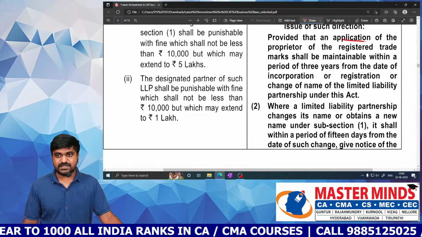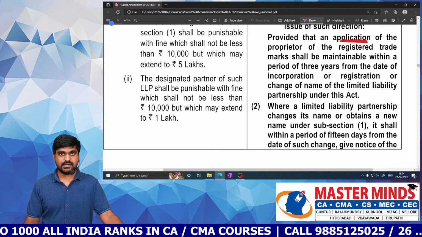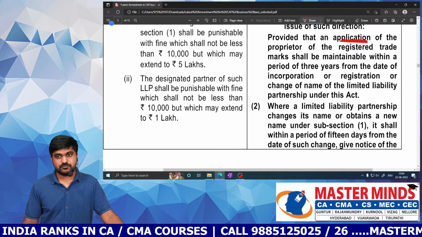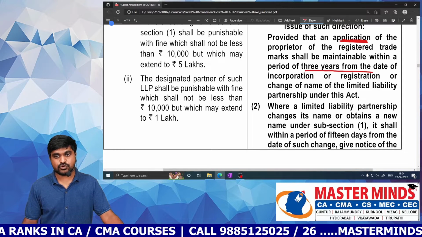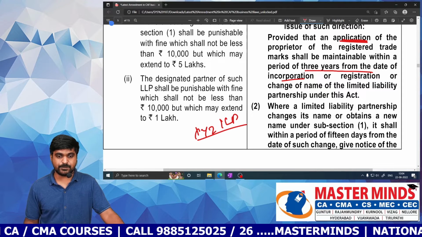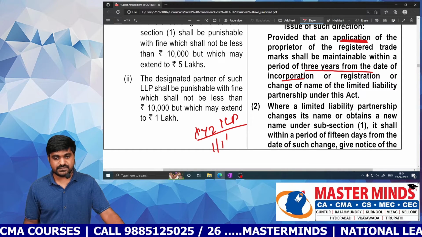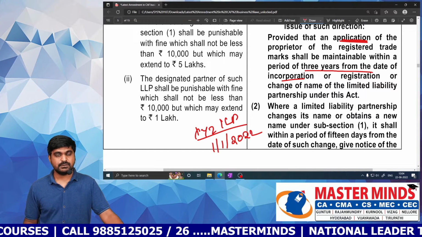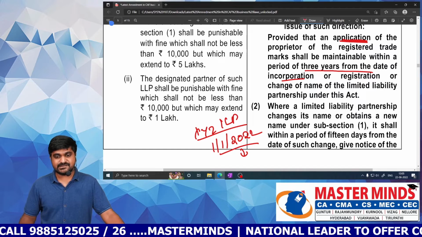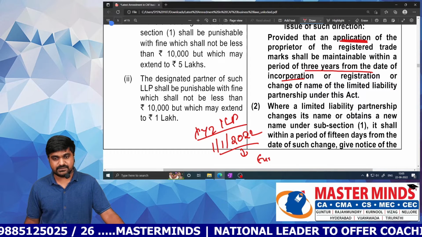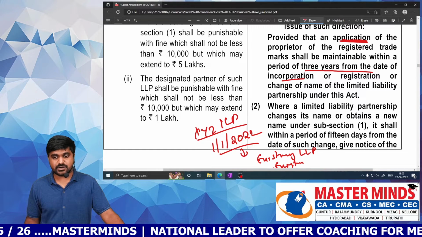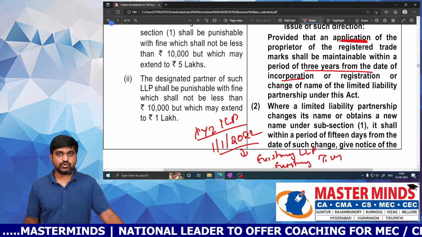And the application made to the central government about the name of a newly created LLP must be made within 3 years from the date of incorporation. Say, for example, if XYZ LLP is incorporated on 1/1/2022, and this name nearly resembles an existing LLP or an existing trademark of a proprietor, then they need to file an application.